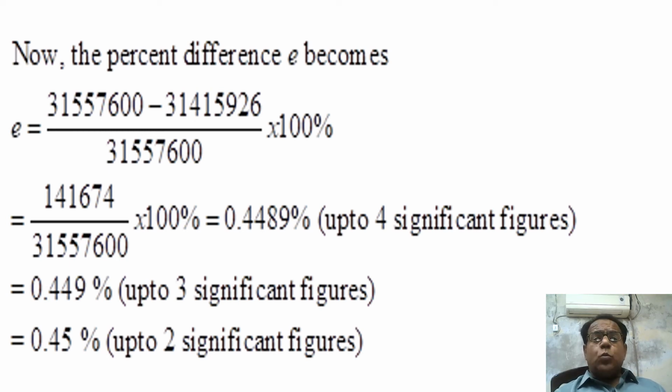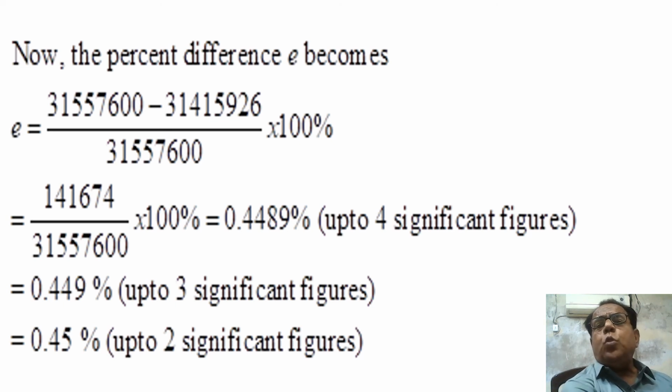Now, if we are required to express our answer in 2 significant figures, then it will become 0.45, because the second 4 of 44 will be converted into 5, since the digit after 44 is 9, which is greater than 5. So 0.449 will be converted into 0.45% up to two significant figures. And this is the answer of this solution.